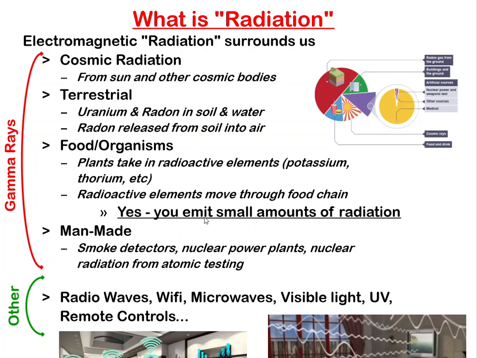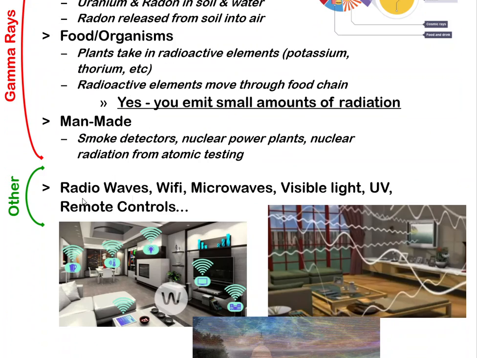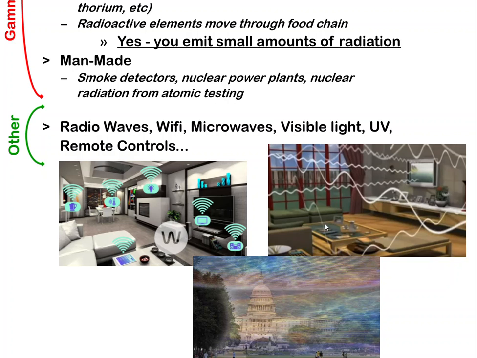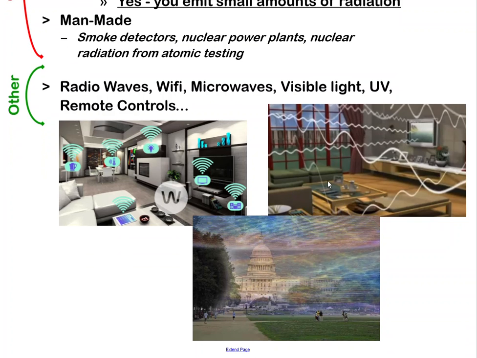And then yes, even if you eat food, you are giving off small amounts of radiation because you possess slightly radioactive elements within you. And then finally man-made. Smoke detectors, nuclear power plants, I think that's obvious, but yeah, smoke detectors give off radiation, gamma rays. And then there's basically everything else. So radio waves, Wi-Fi, microwaves, visible light, UV, remote controls, those are all around us. And it's weird to think about, but if we could see across the electromagnetic spectrum instead of just visible light, we would literally be bombarded with rays and waves all over the place.